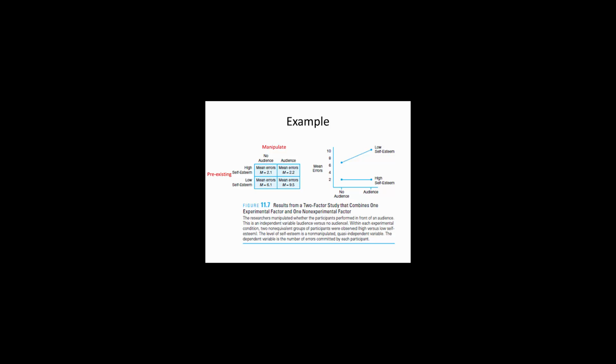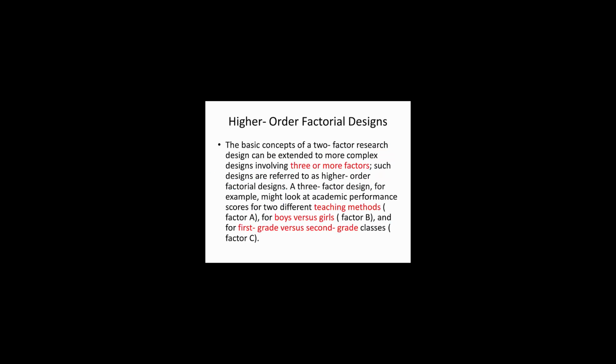And at the same time, we want to control these experiments with students' self-esteem. So we have two groups of high self-esteem and low self-esteem, and we have two situations where the participants speak in front of no audience and the other one has a large audience. So one factor is pre-existing, which is high or low self-esteem, and the other one is manipulated, which is the number of audience. And there are situations that we may have three or more factors.